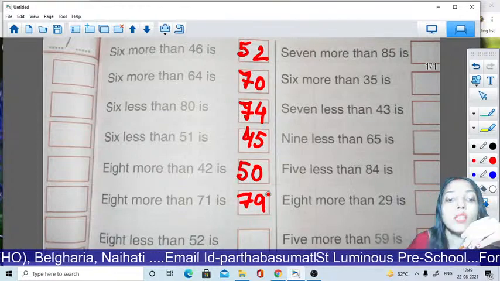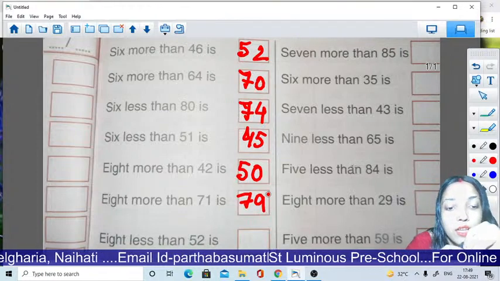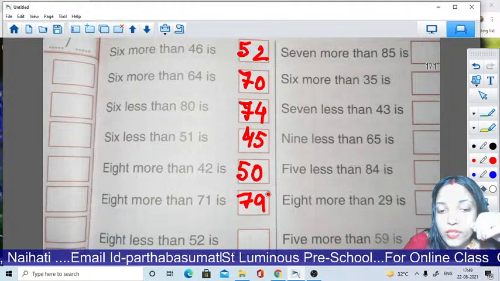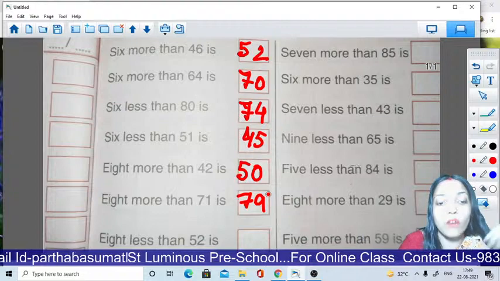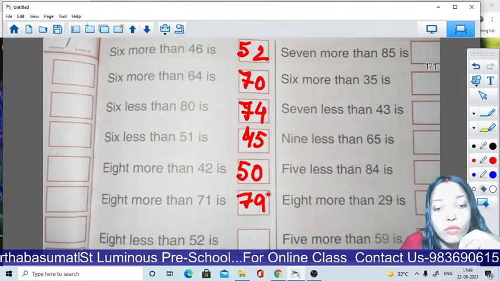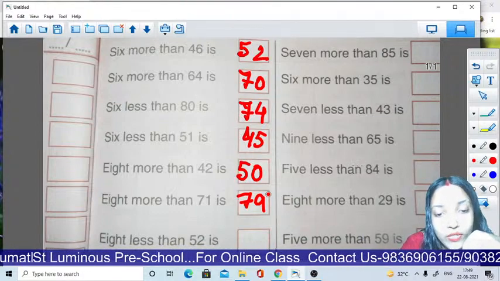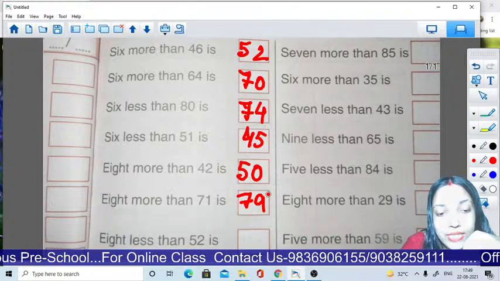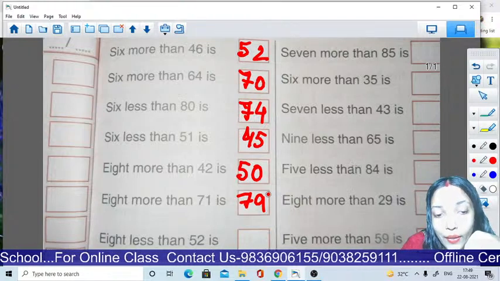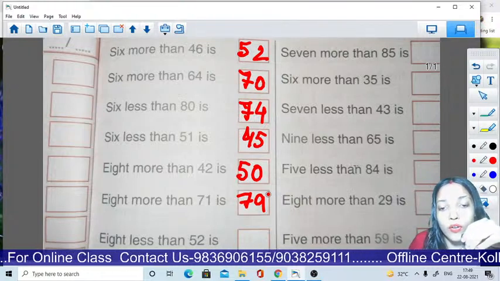Clear? Next, 8 less. Less means backward. 8 less than 52 is backward counting. 52, then 51, 50, 49, 48, 47, 46, 45, then 44.